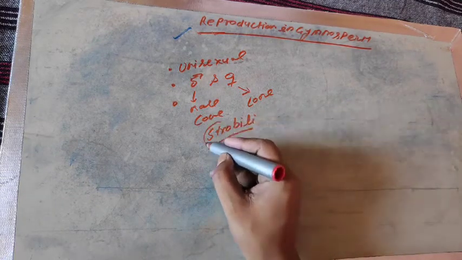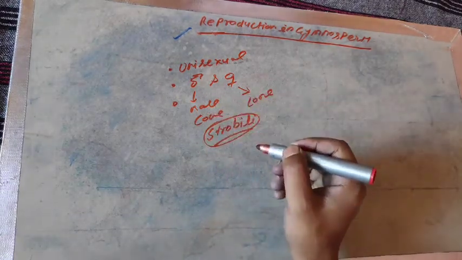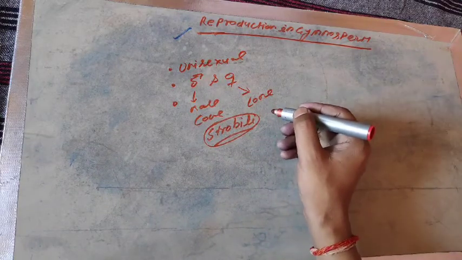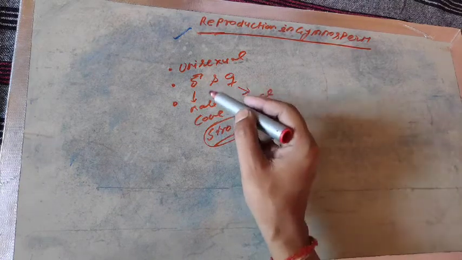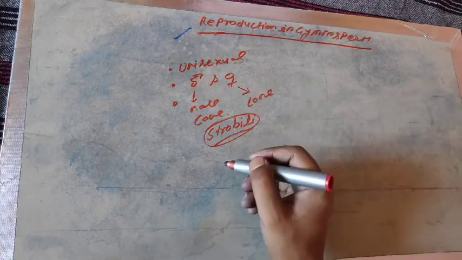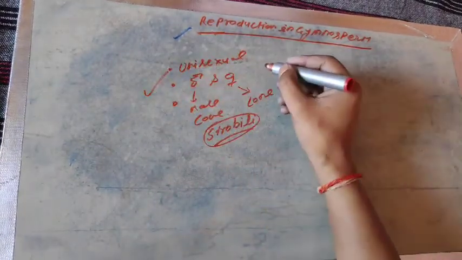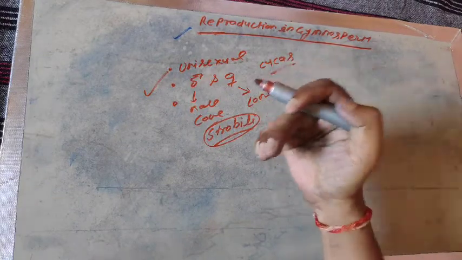Strobili is the plural word for strobilus. So it is a very special structure in which male gametes are formed in male plants, that is called male strobili, and female gametes form in female plants, that will be the female strobili. Listen carefully, if both male and female cones are on two different plants, the plant will be unisexual. An example is cycas, which I will introduce you to in this video lecture.